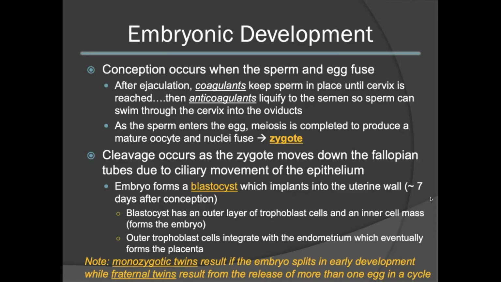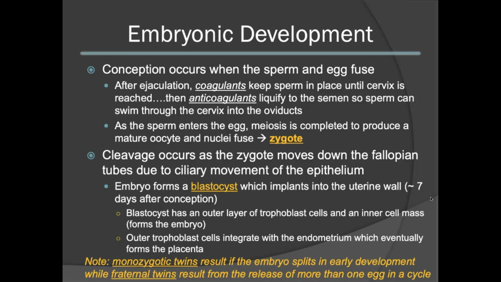The structure of the blastocyst consists of an outer layer of trophoblast cells, as well as an inner cell mass, which eventually will form the embryo. These trophoblast cells are important as they will extend out to integrate with the endometrium. This will eventually help to form the placenta.